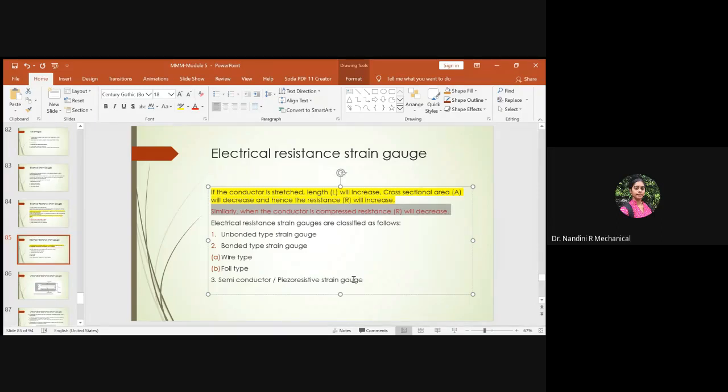Under bonded type strain gauge, we have two methods: one is the wire type and the other is the foil type. The foil type is better and more consistent in measuring the strain than the wire method. All these types of strain gauges we will study in tomorrow's class.